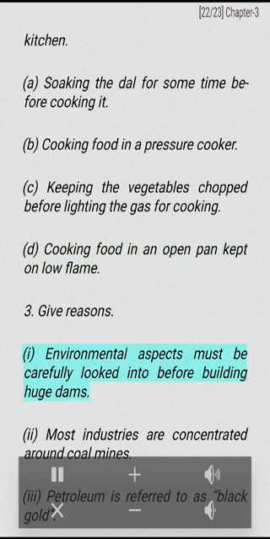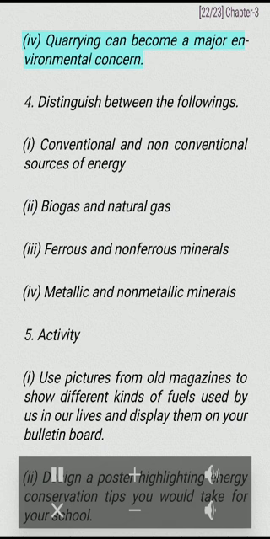3. Give reasons. I. Environmental aspects must be carefully looked into before building huge dams. II. Most industries are concentrated around coal mines. III. Petroleum is referred to as black gold. IV. Quarrying can become a major environmental concern. 4. Distinguish between the following. I. Conventional and non-conventional sources of energy. II. Biogas and natural gas. III. Ferrous and non-ferrous minerals. IV. Metallic and non-metallic minerals.